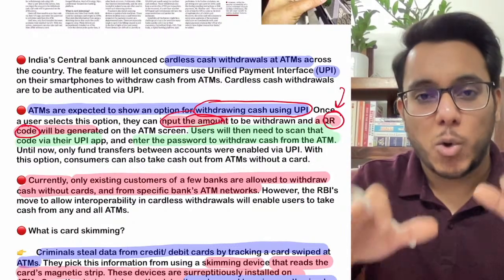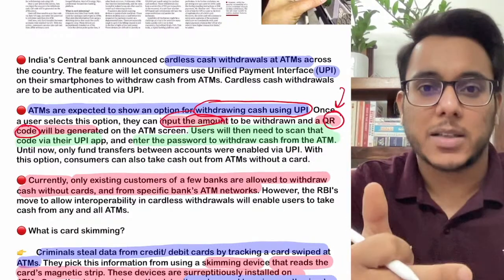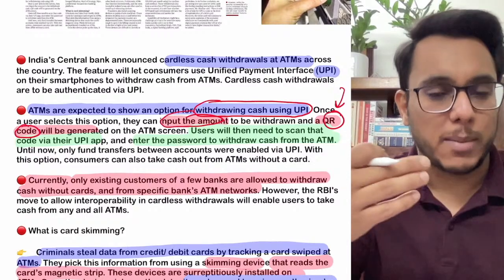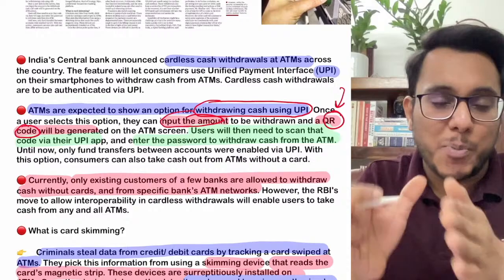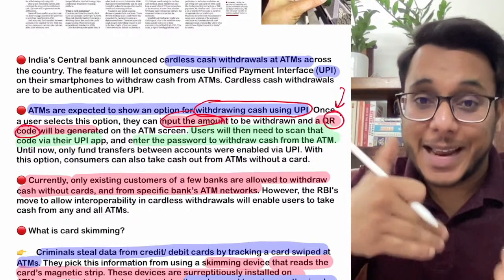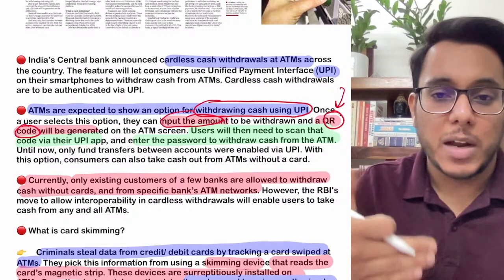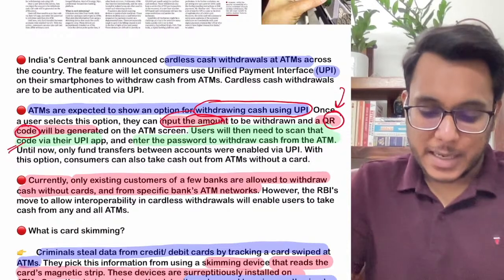Now guys, up till now in UPI you could only transfer money from one account to another account. You can transfer it by using the mobile number, by using the virtual payment address. So up till now UPI was just a mechanism for transferring payments, and now it is also becoming a mechanism for withdrawing money. So this is something that can happen. Is it clear or not?